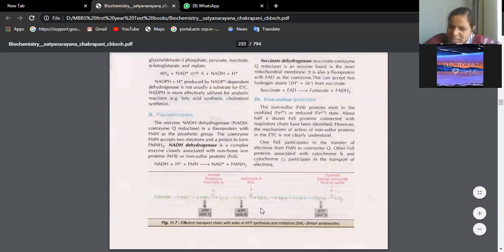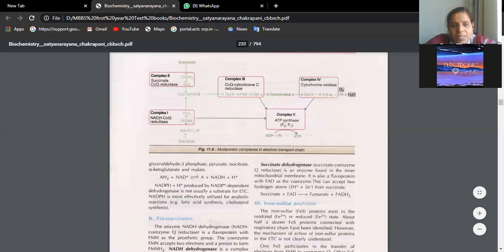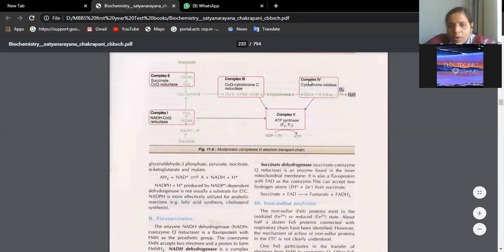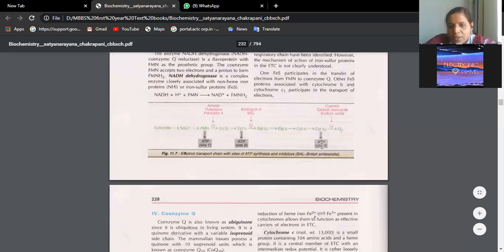Okay, finally the same cycle is rewritten like this, and we know how many ATPs are formed. I said three ADP plus three phosphates. One is at which enzyme complex? Enzyme complex 1. Second ATP is generated with which enzyme complex? That means here cytochrome B, FeS, that level. Okay, second ATP is generated. Last is with enzyme complex 4. That means during conversion of cytochrome A to A3, third ATP is generated.